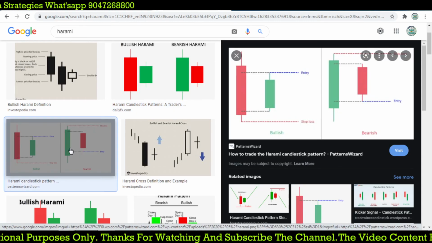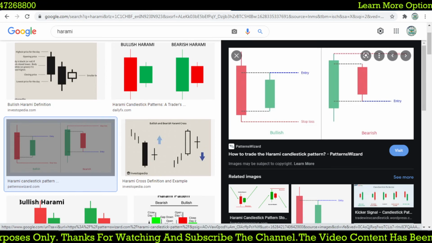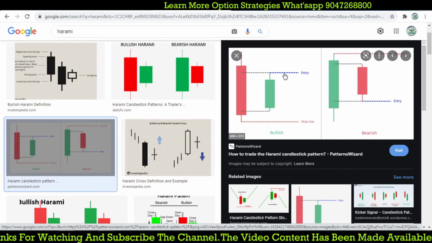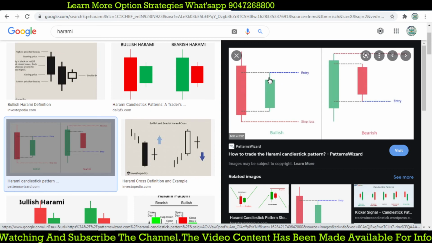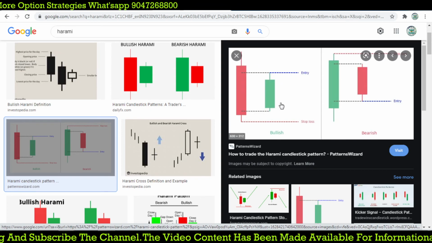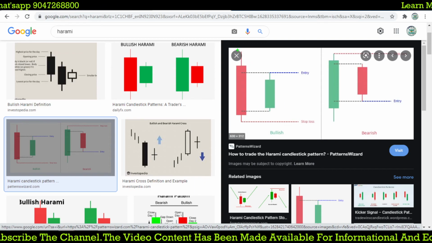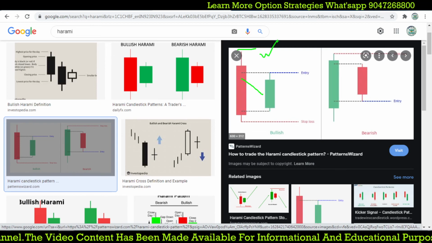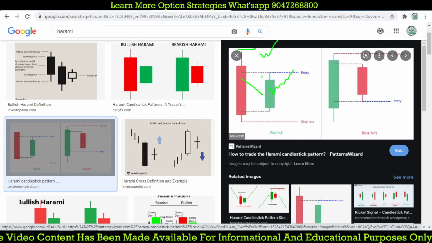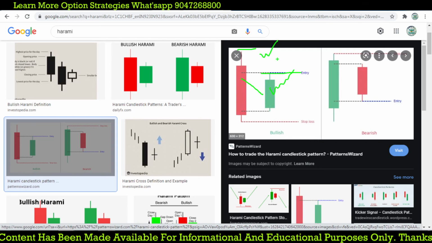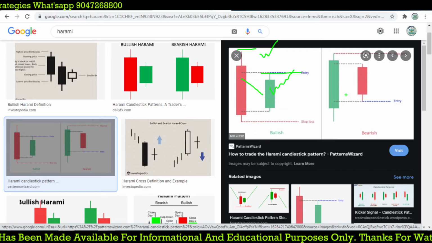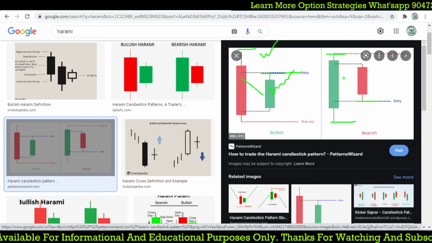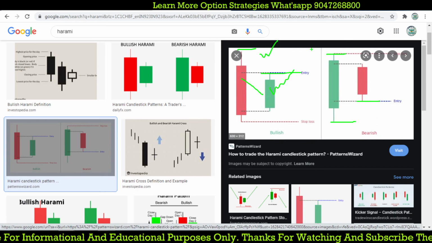There are two types of trade entry we can focus on. One is when the previous day's high is broken, and another is the high of the whole two-candle setup. We are going to buy at the second candle high. This is a reversal pattern. Here we are going to sell with this as a stop loss, and here we sell at this point with the same stop loss.